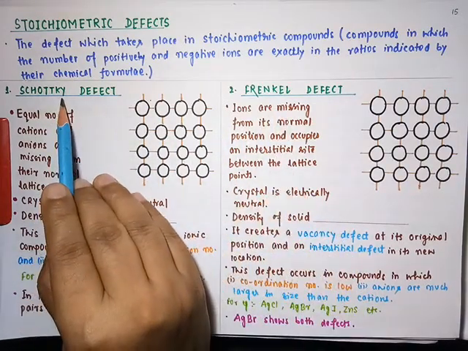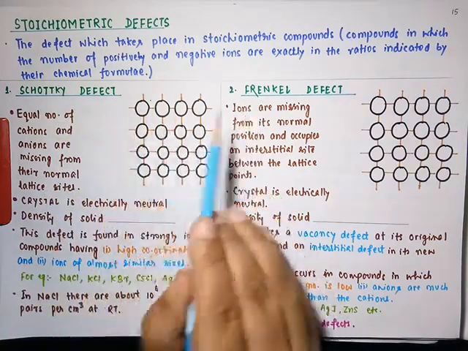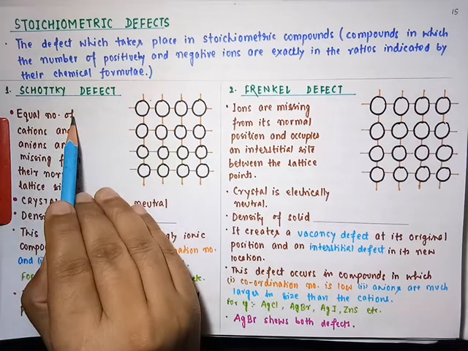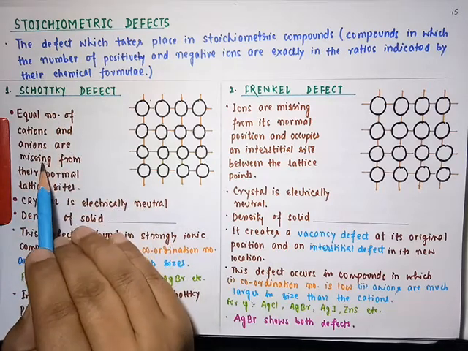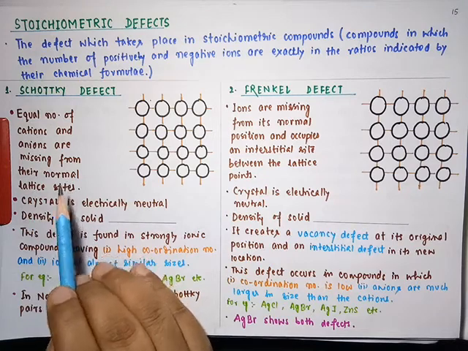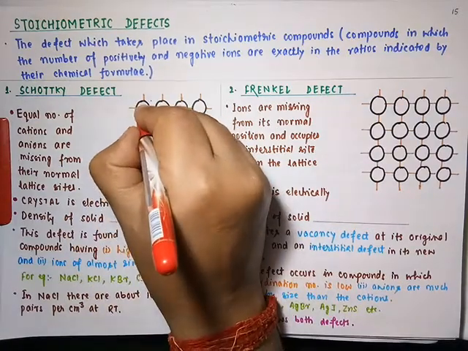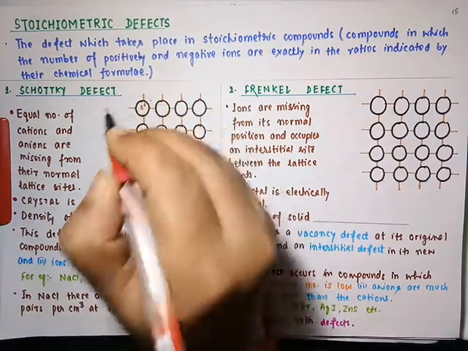Now what is a Schottky defect, student? These defects are for ionic solids. Equal numbers of cations and anions are missing from their normal lattice sites. Let us work through it. Let us consider A plus as cation.